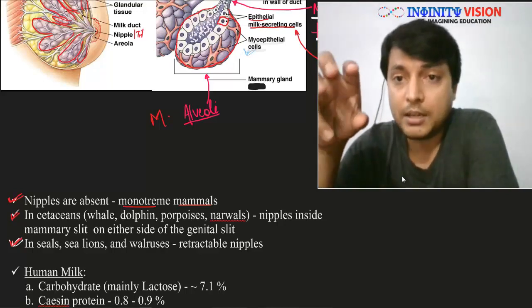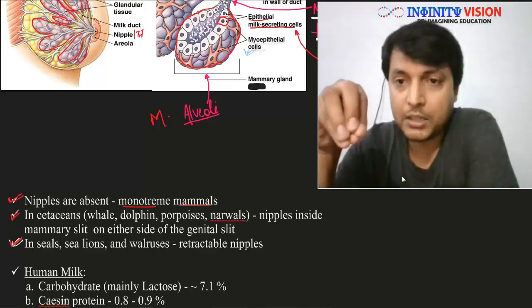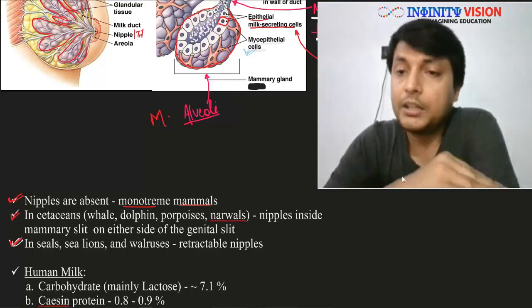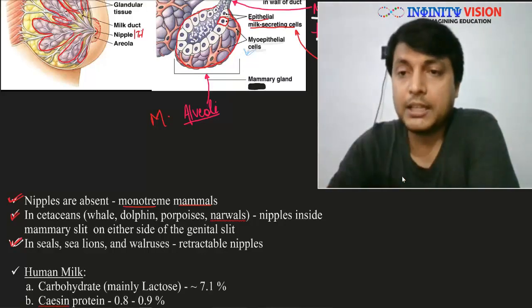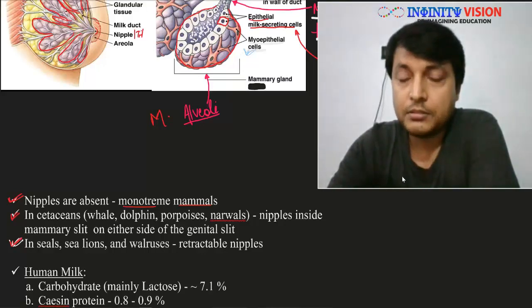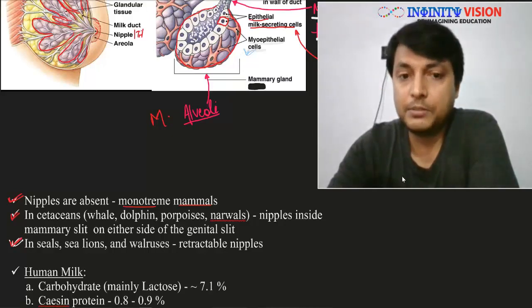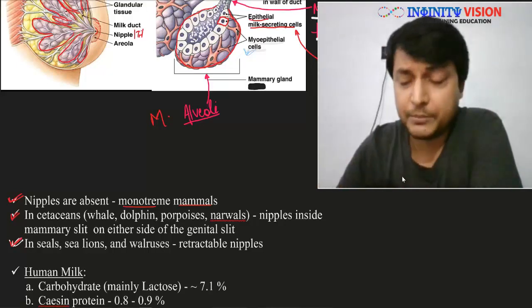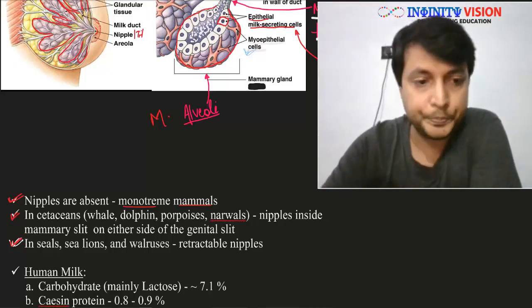So in the breeding season it comes out when they have their young ones, so to feed them these nipples come out. Once the lactation period is over, again these nipples will retract back. So if you see from outside, a lactating female may be having these nipples. In a non-lactating one, you can't even find the mammary gland and the nipples because these all have been retracted. Great. So these are some facts about the mammary gland. Not very necessary, but it's good to know.